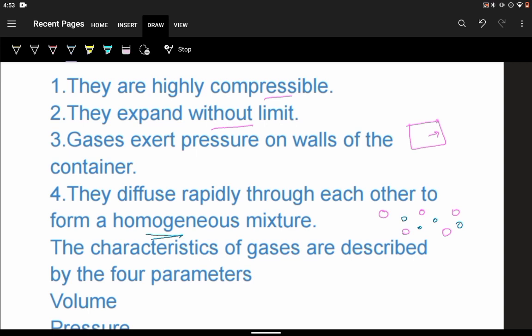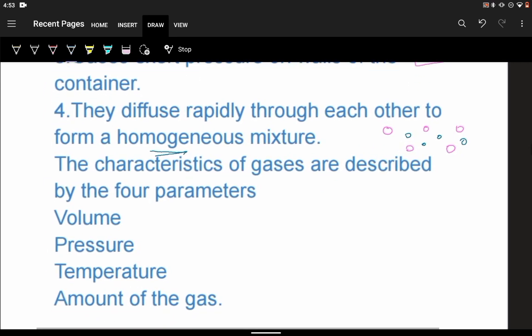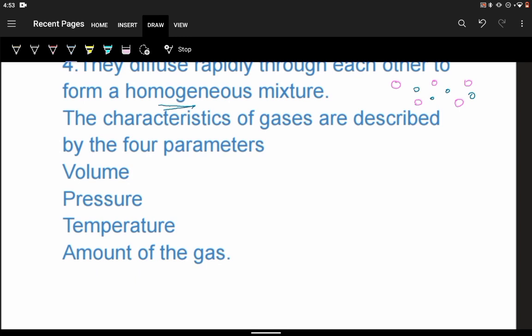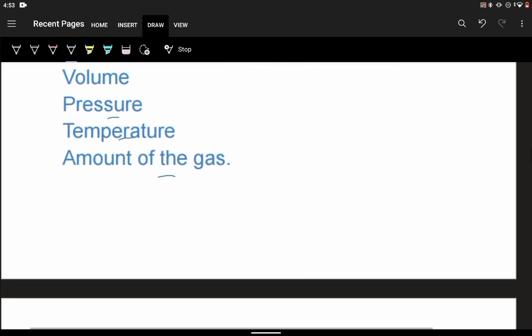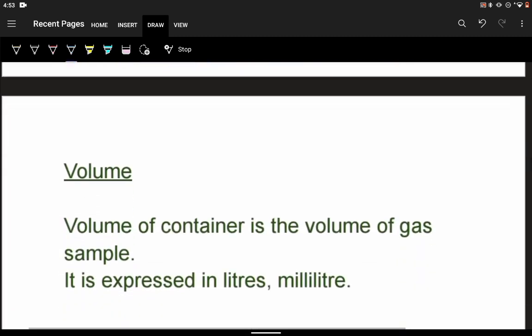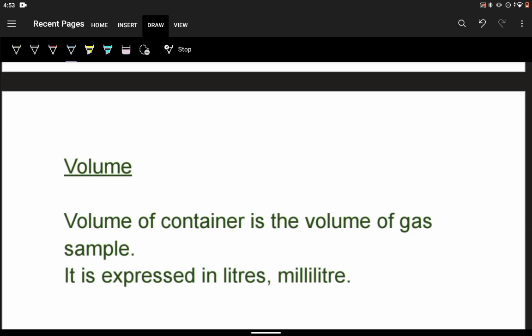after diffusion. If we want to describe the characteristics of the gases, we need to explain four important parameters. They are volume, pressure, temperature, and amount of the gas. Now if we see volume, the volume of the gas can be explained by the volume of the container, because whatever container is made available, the gas will expand and it will use the full volume available.